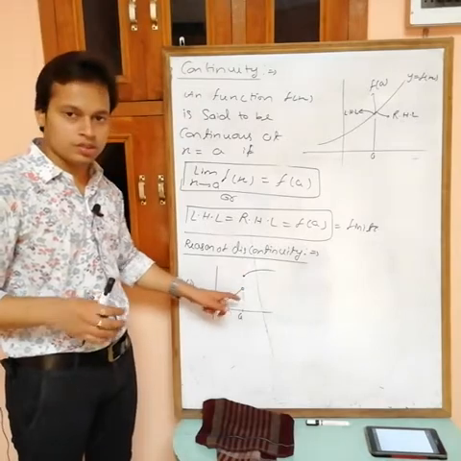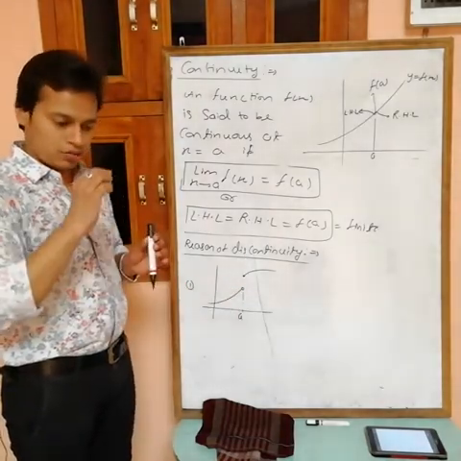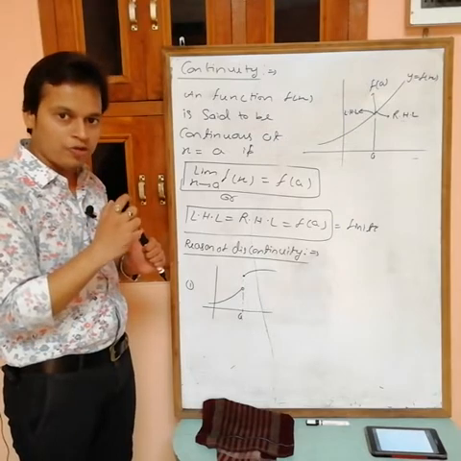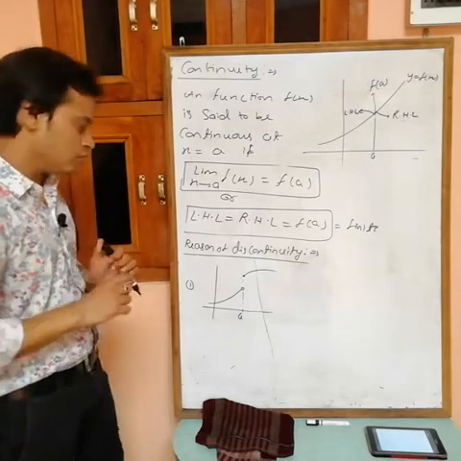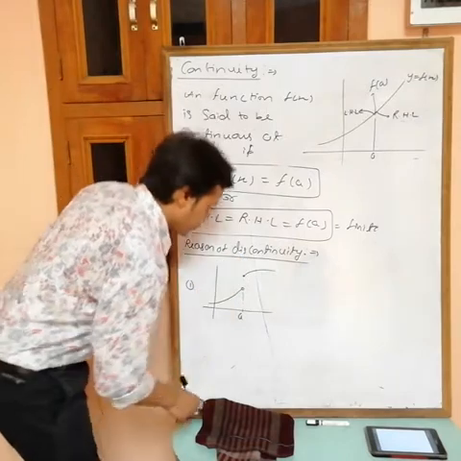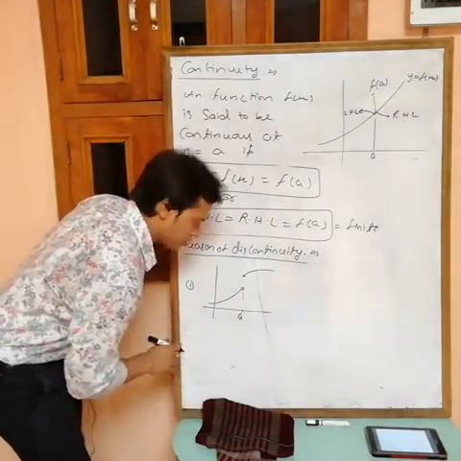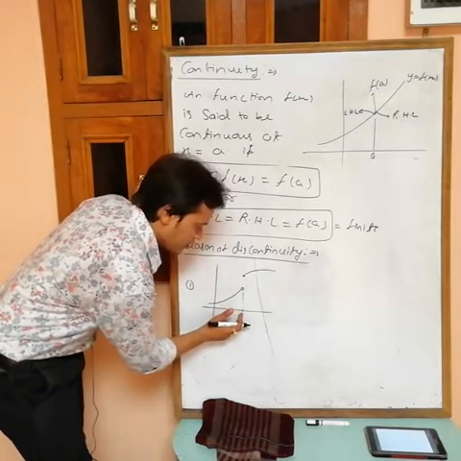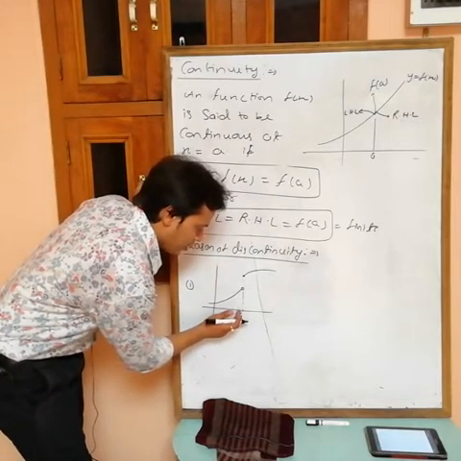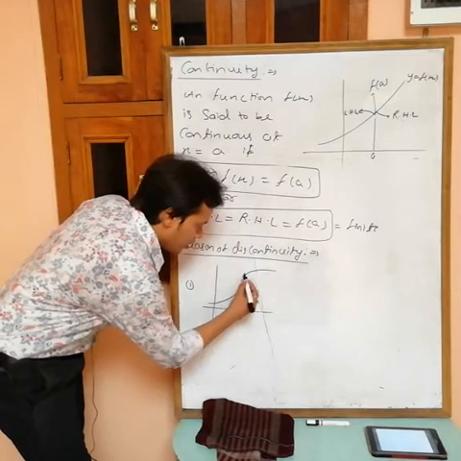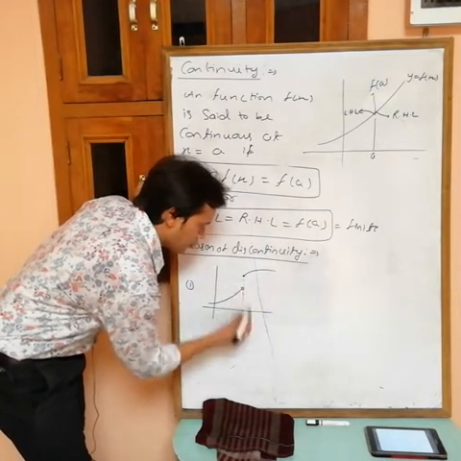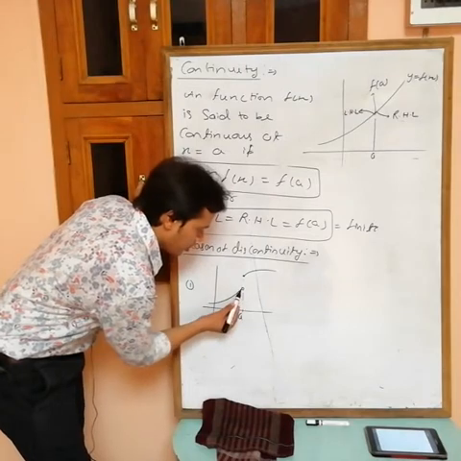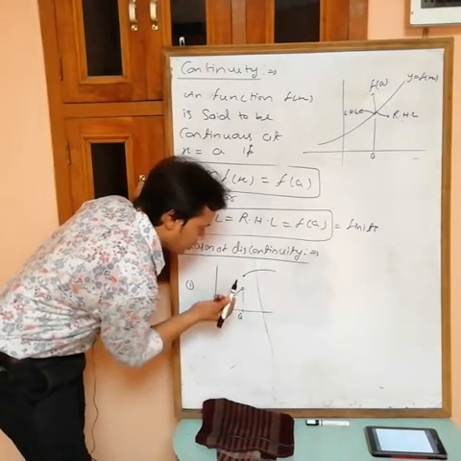We want a graph without a break in the immediate neighborhood of a and at x equals a also. So this is discontinuous at x equals a. What is the reason? This is the LHL, the just previous value at a minus h. This one is the RHL, and this one is f(a). LHL, f(a), RHL.